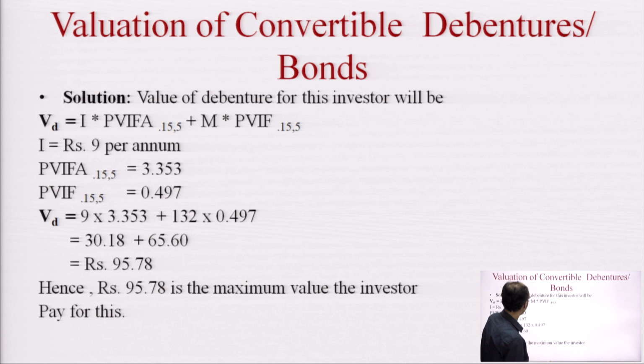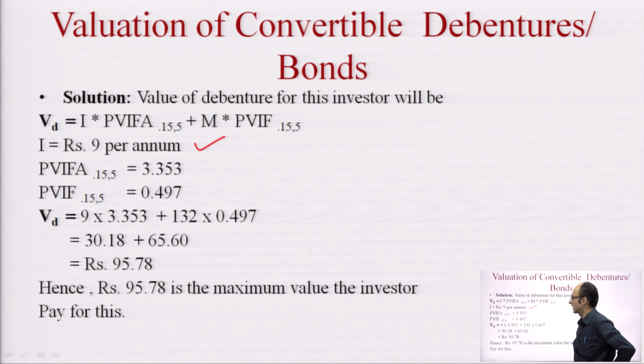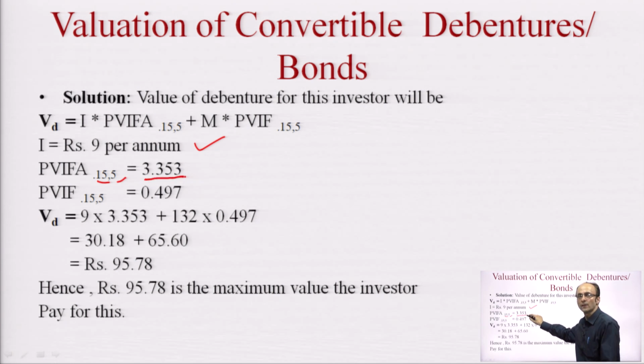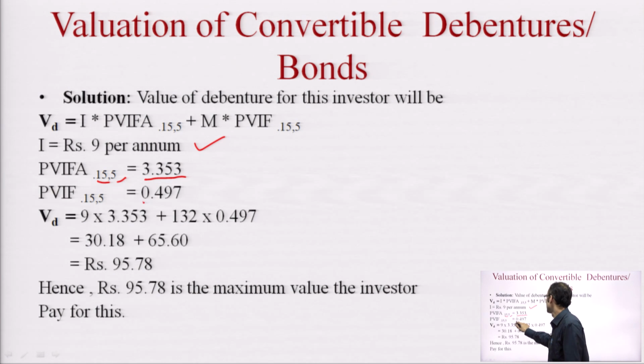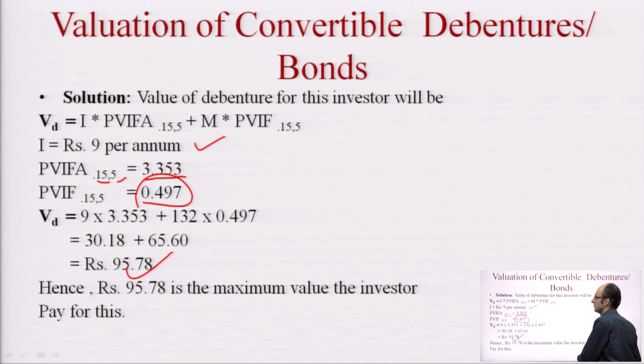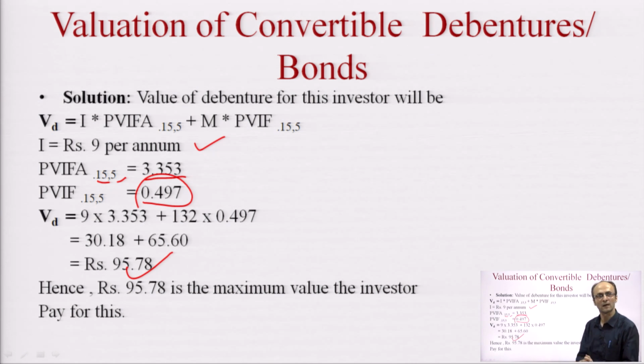Now see, the formula is given here for the calculation of the value of a convertible debenture. You can clearly see the interest that the bondholder is getting is 9 rupees because the rate was 9%, and PVIF stands for the present value interest factor at 15%, 5 years; the value comes out to be 3.33, and the other PVIF value is 14.9. If we calculate this in the formula, the value of the bond will come out to 95.78. Hence this is the maximum value the investor can pay for this bond. If the bond value is less than this, then the return will be fine. If the bond value in the market is more than this, then it can be called an overvalued bond.